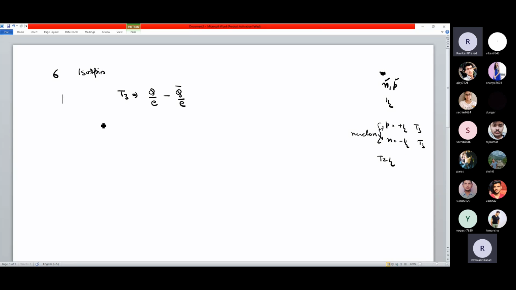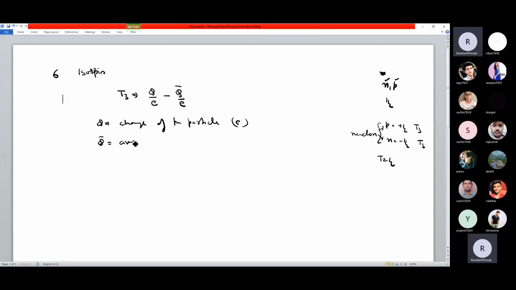And what is Q? Q is the charge of the particle, whichever particle you are calculating the isospin third component for, that is the charge of that particle. Obviously in terms of E. You are writing the charge in terms of E. What is Q bar?